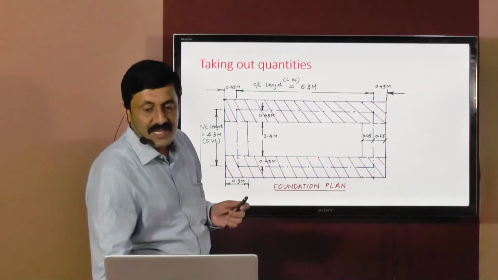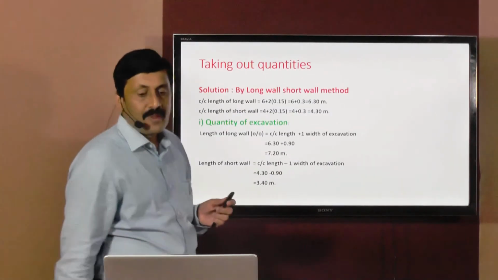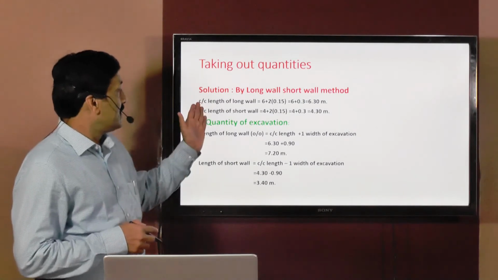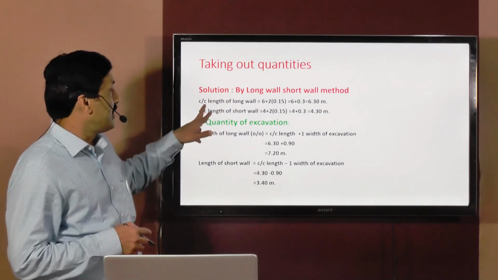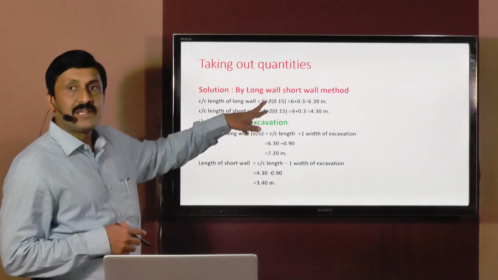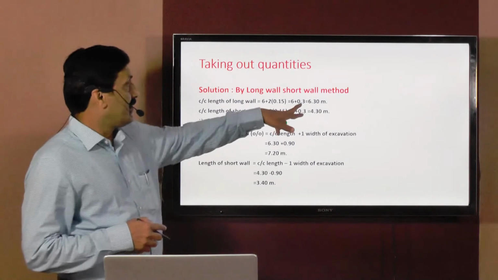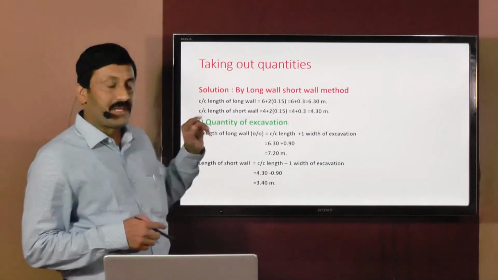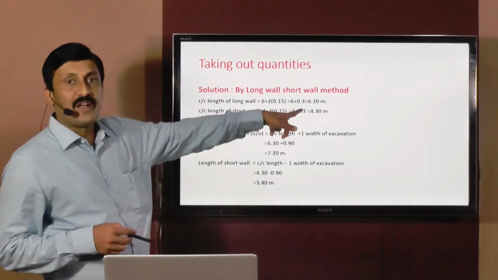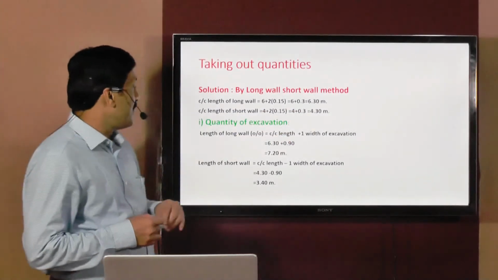So shall we proceed with the next part, that is how we have calculated this center to center length of long wall, that you understand here. Already we discussed about this. Center to center length of long wall is equal to 6 plus 2 into 0.15, that is 6 plus 0.3, that is 6.3 meters. Center to center length of short wall is equal to 4 plus 2 into 0.15, that is 4 plus 0.3, that is equal to 4.3 meters.